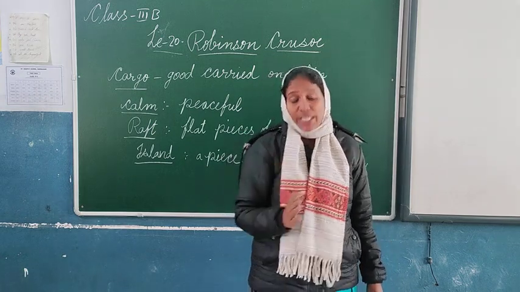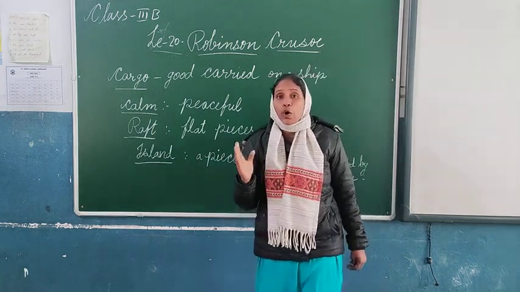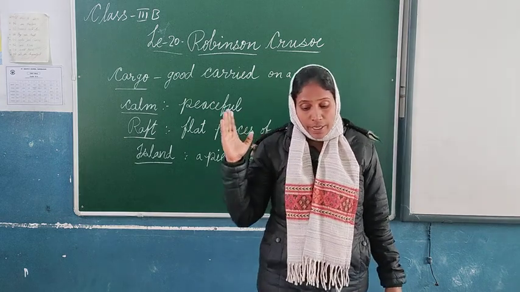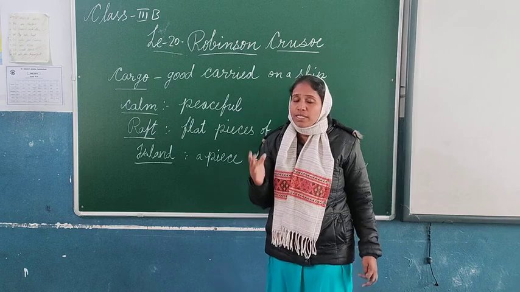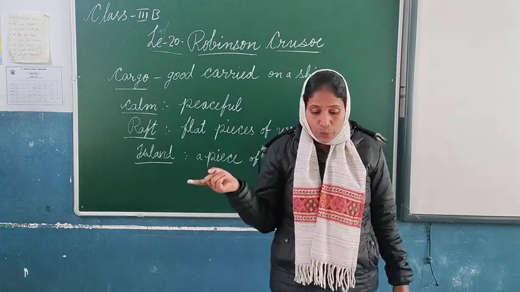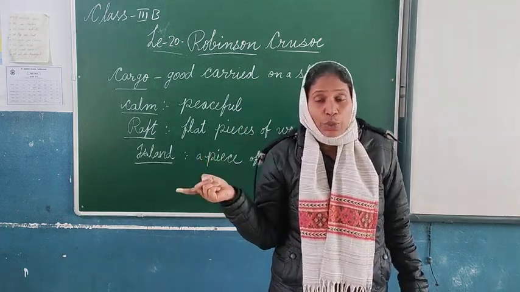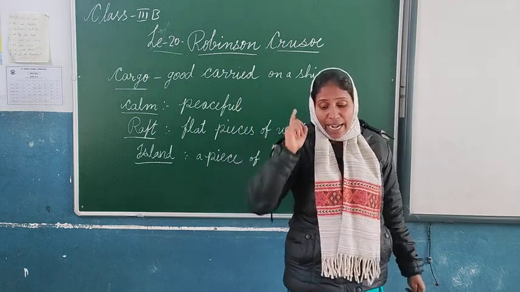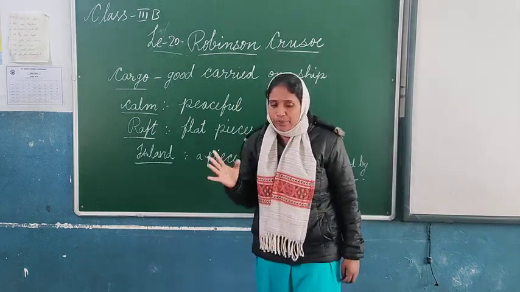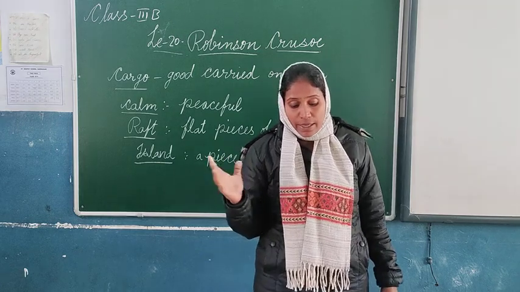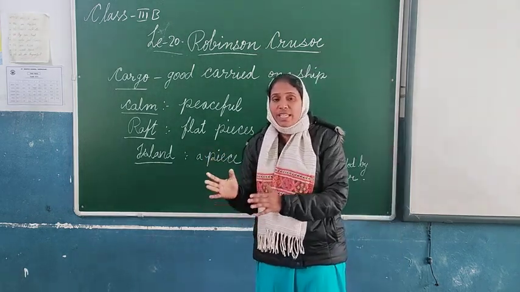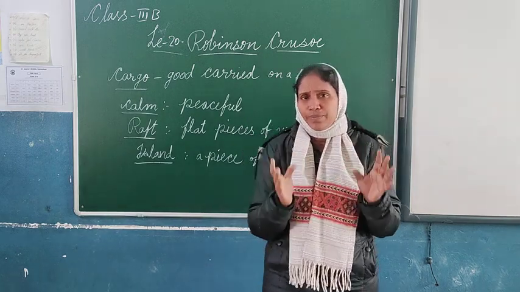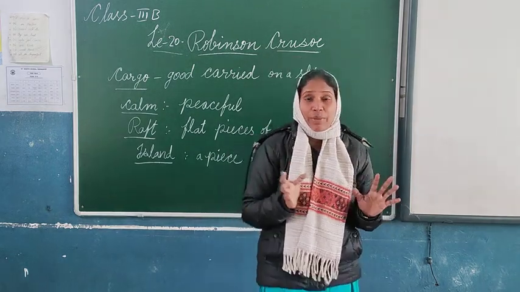So this Robinson Crusoe was born in 1632 in England, the year 1632. Not in India. As a child onwards he had such a beautiful dream. He wanted to become a sailor.